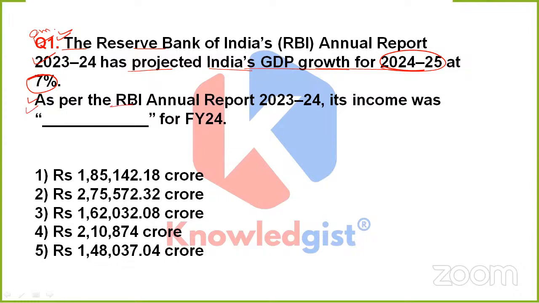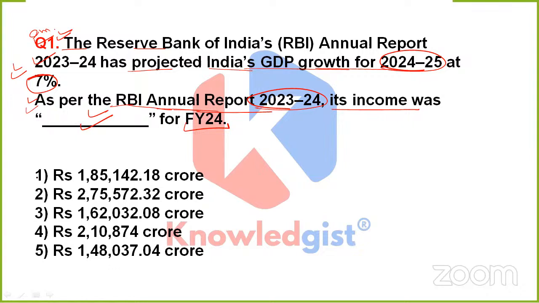It is asking, as per RBI's annual report 2023-24, what was its income for financial year 24? See, previously we came to know that 7% was India's GDP growth for financial year 25. Now, if you go through this RBI annual report of 2023-24, then what was the income for financial year 24? So currently, friends, we have five options.